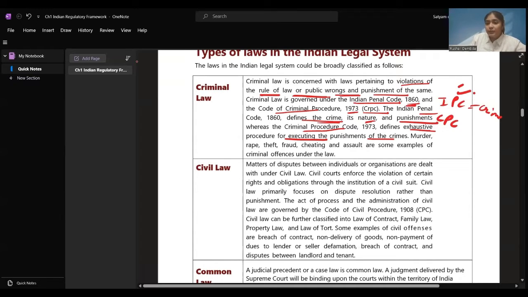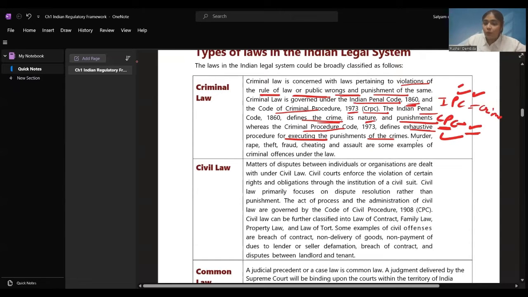Punishment for murder, if the murder has been done by a person, he should be given 5 years of jail. That is mentioned in IPC. How this jail has to be executed is given in CrPC. In which jail this person is to be sent, what are the procedures of sending them to the jail, how this case is to be presented, all these things are given under CrPC.